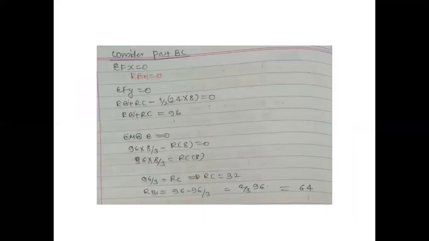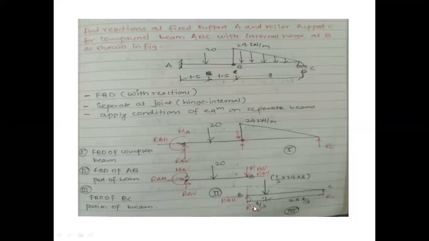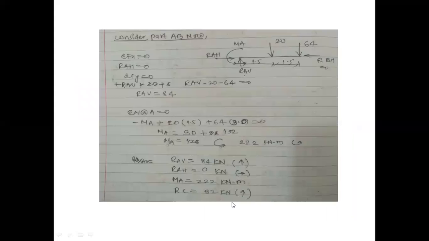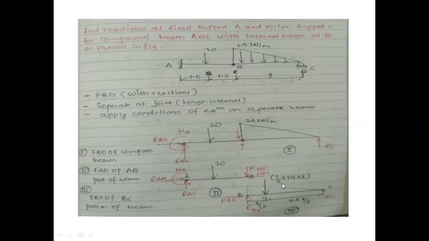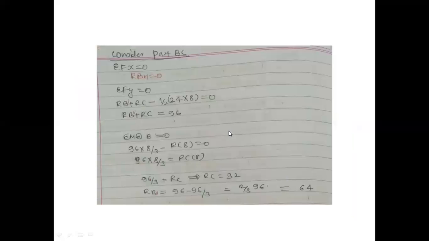Summation of x equal to 0. See, look at the drawing. There is no horizontal force on this beam. For that reason, RBH will become directly 0. As no load, no reaction will be there. Then summation of Fy equal to 0. RB plus RC, they are going up and the vertical load is going down. For that reason, minus 1/2 into 24 into 8. Do remember, we are considering only load. We are not taking any moment. So the value of force will be 1/2 into 24 into 8. We'll solve this, we'll have this equation, then we'll take a moment about B.